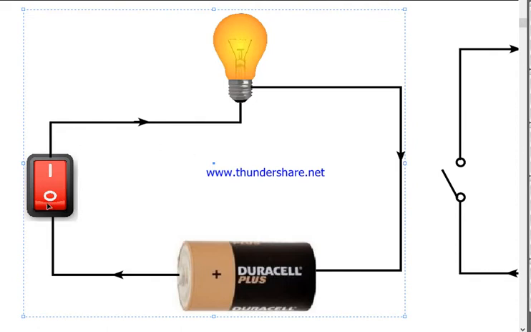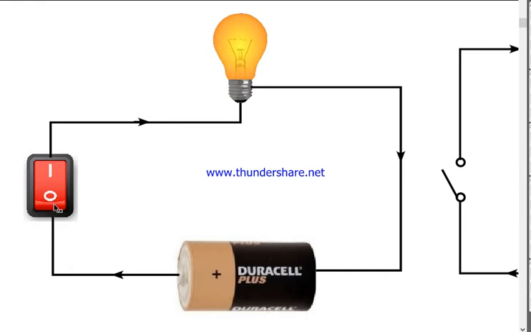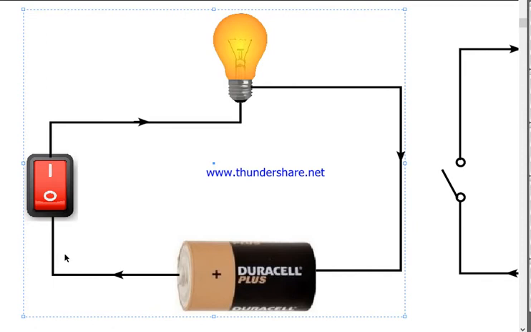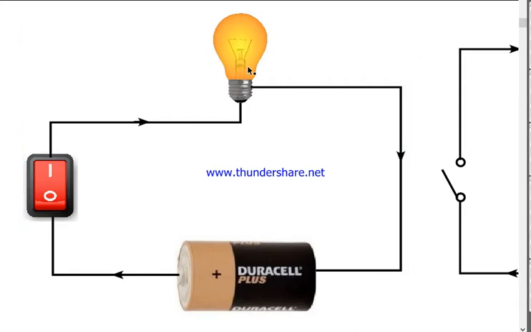Okay, and a switch is placed in a circuit just to control the flow of current. If you turn the switch on, then it will complete the electric circuit and the load will operate. If you turn the switch off, then the circuit will be broken. If the circuit is broken, then electricity cannot flow anymore, and that way the load will be turned off. The load will stop working. Okay, so this much forms a complete circuit.